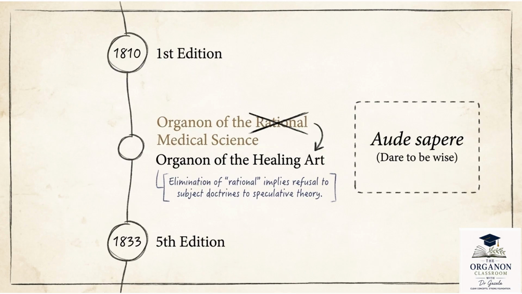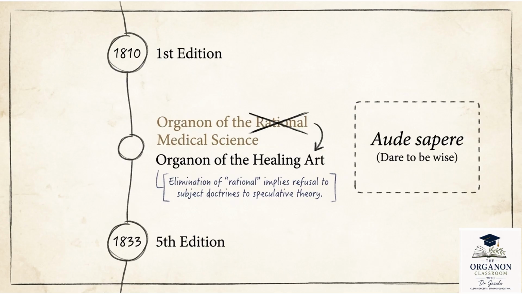So in the first edition published in 1810, the book was called Organon of the Rational Medical Science. Okay, at first it sounds right, because rational means you're asking reason for it, scientific reasoning, logical reasoning. But as Hahnemann continued his clinical practice, he realized that the word rational had become associated with other speculative medical theories of his time. Medicine was becoming full of assumptions and hypotheses rather than careful observation.